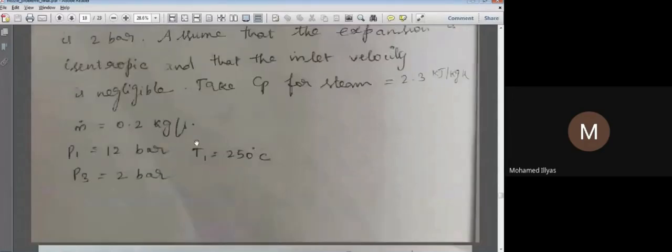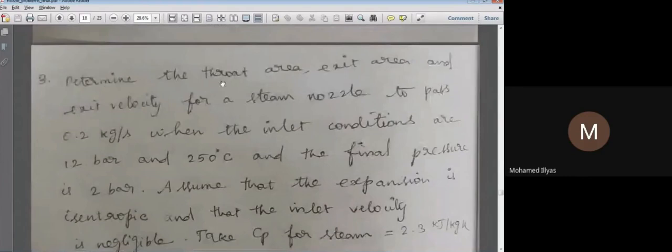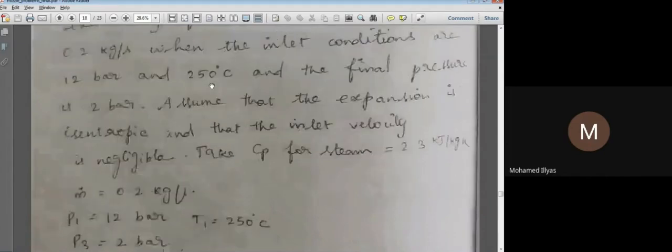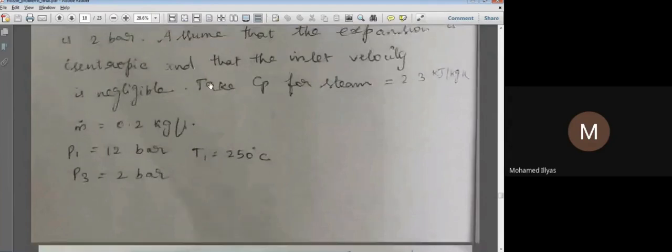Now we need to find the throat area, exit area, that is A2 and A3, and also the exit velocity. We have already seen that to find the velocity, we find it in terms of enthalpy. The right hand side will have the enthalpy drop. So in any nozzle problem, we need to find H1, H2, H3, the enthalpy values at inlet, throat, and exit. Very simple. Then only can we get all these parameters.